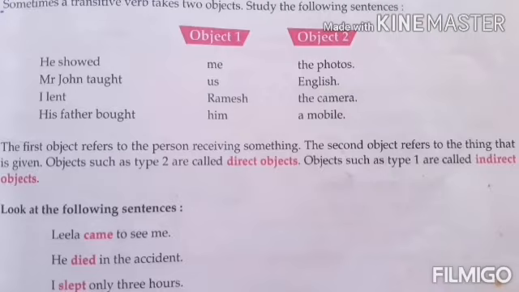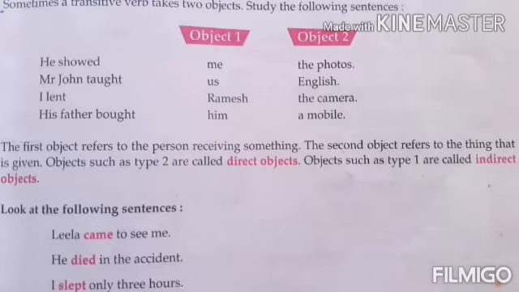And the second object refers to the thing that is given. What is given here? In the first example, the photos. Second, English. English teaching is given. Third example, the camera is given. To whom? Ramesh. His father bought a mobile for whom? Him. So in these examples, the receivers are me, us, Ramesh and him.